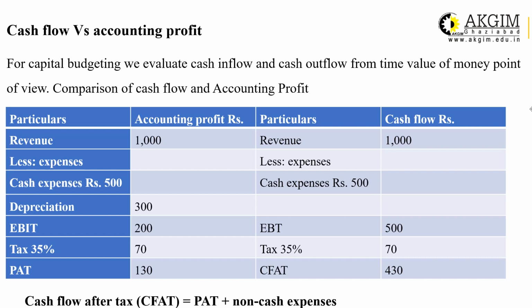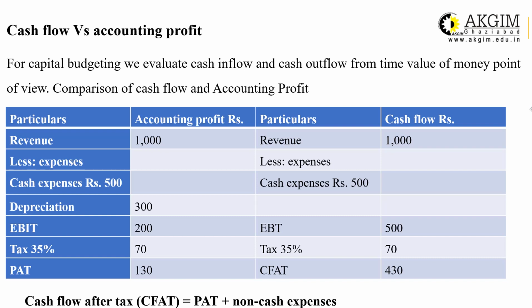Out of this 200, you have to pay tax, and tax is paid in cash. Here we assume that the tax rate is 35%. The tax will be paid on EBIT, so 35% of 200 rupees, that means 70 rupees. So profit after tax will be 130. How is it calculated? EBIT minus tax is profit after tax, and it will be 130 rupees. Right? This is the accounting profit. 130 rupees is the accounting profit.